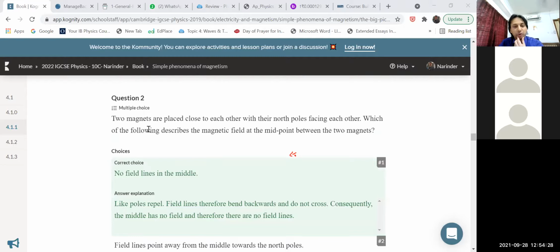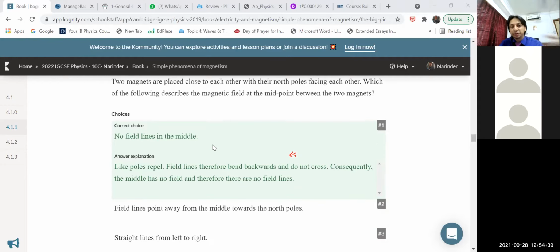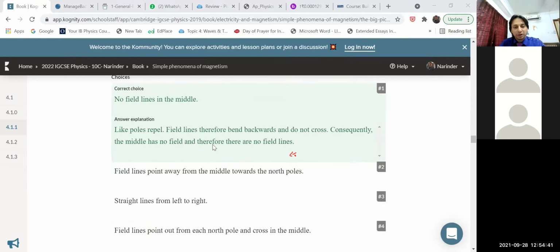In question number 2, two magnets are placed close to each other with their north poles facing each other. Which of the following describes the magnetic field at the midpoint between the two magnets? This is based on the last picture we have seen. So what are the 4 options? First option is no field lines in the middle. What about the second option? The second option, children, is field lines point away from the middle towards the north poles.